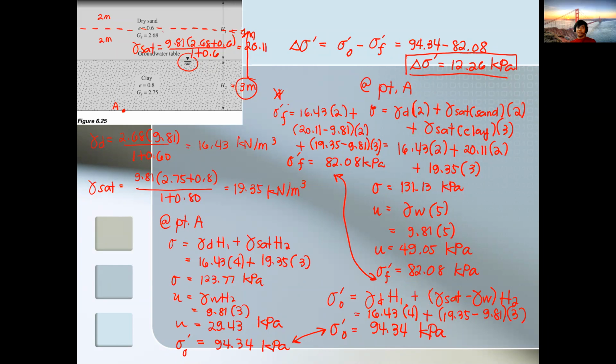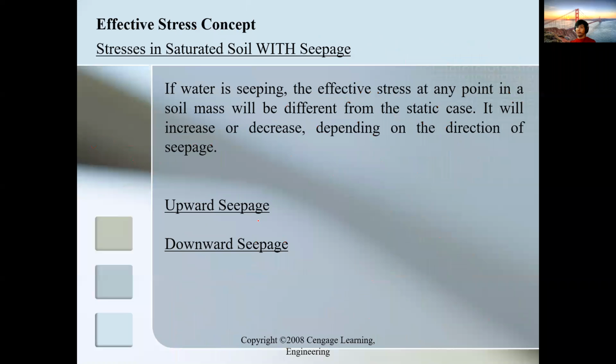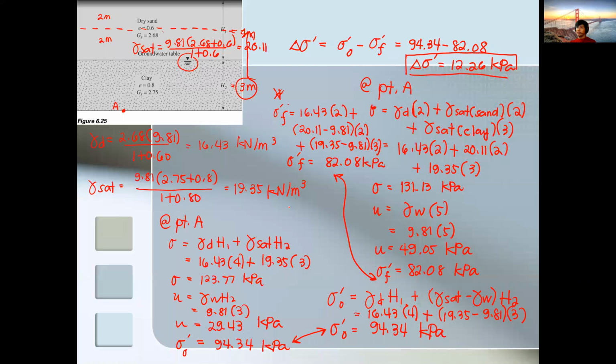Okay. So questions so far or clarifications? If none, I'll be discussing this on Friday. What we did earlier was simple because we were solving our soil specimen without water movement.